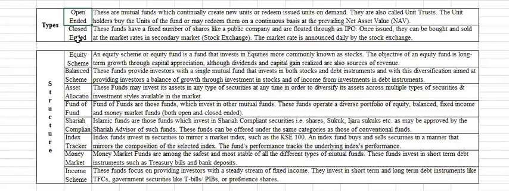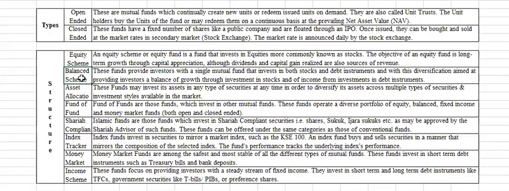So this is the basic difference between open-ended and closed-ended mutual funds on the basis of their issuance. And after that, in Pakistan, there are different types of mutual funds, different structures of mutual funds. First of all, the first structure is the equity scheme. The equity fund is a fund that invests in equities, more commonly known as stocks. Equity scheme funds normally invest in stocks, shares of different companies, and then get profit and distribute this profit to the mutual fund unit holders.